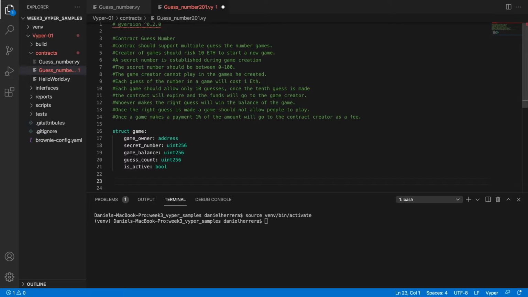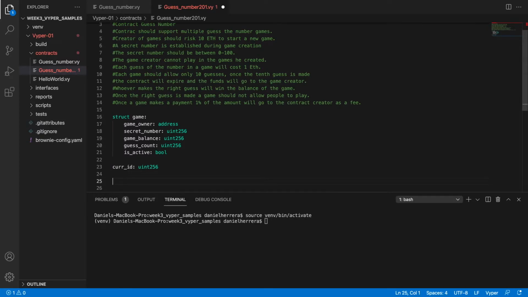So let's get going right now. As we mentioned, we need a core ID to keep the IDs of the games that are being created. So we're going to call that one as a uint256. And we're going to have a hash map.